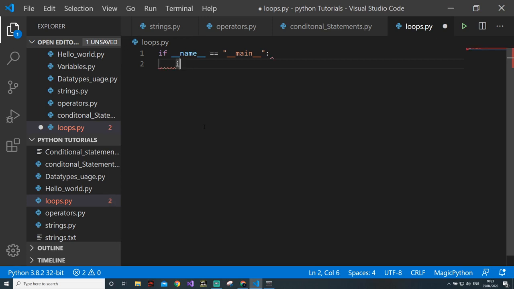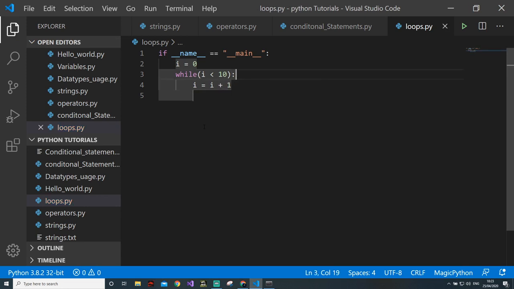The while loop definition is simple. We will do the declaration outside the loop. Then we will do while i is less than 10, and the increment is done inside the loop, so i plus plus. It doesn't provide an increment operator either. And what we'll do is print i. It's a simple program of printing numbers from 0 to 9. If someone asks you to print the natural numbers, you can use this program.